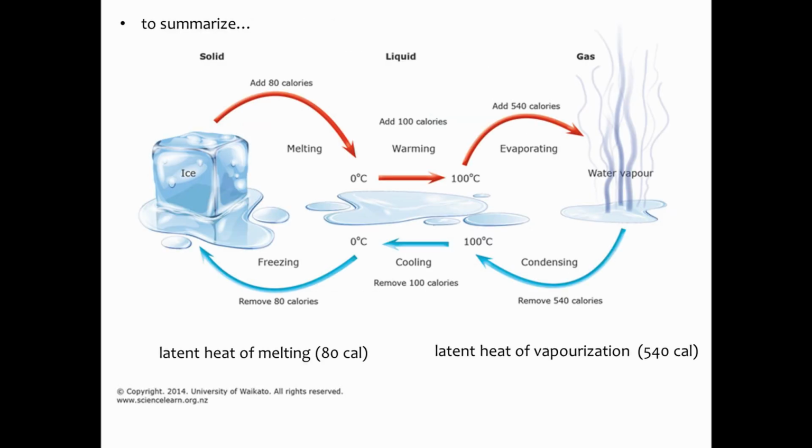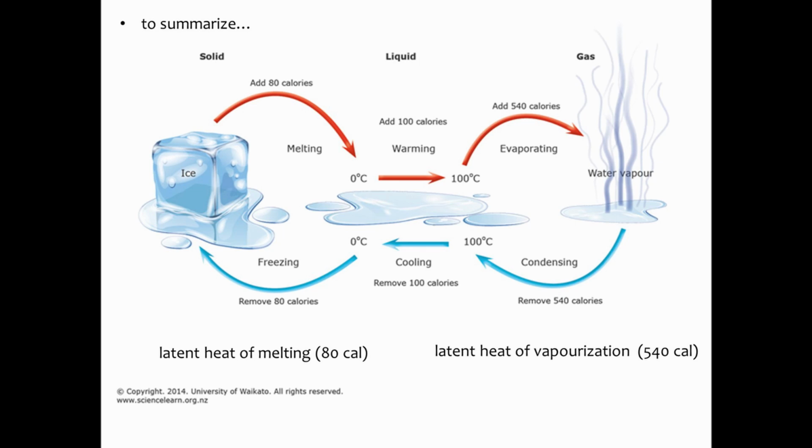So to summarize, to take a gram of ice and completely melt it, to start to break the hydrogen bonds in that solid, we have to add 80 calories of heat energy. This is known as the latent heat of melting. Then to take that liquid water we make and completely turn it into vapor, into a gas, we have to add another 540 calories of kinetic energy. So that's the latent heat of evaporation.